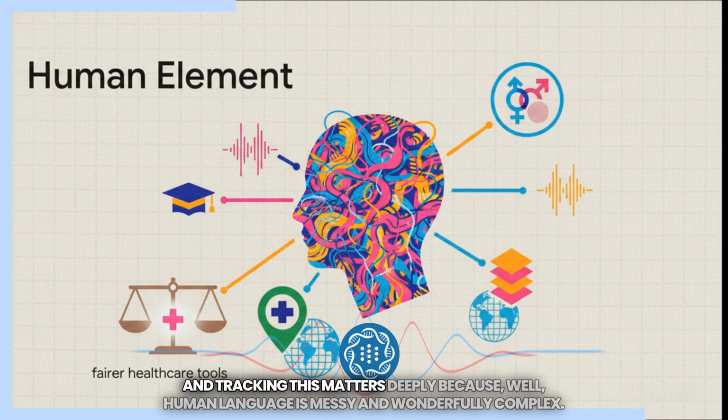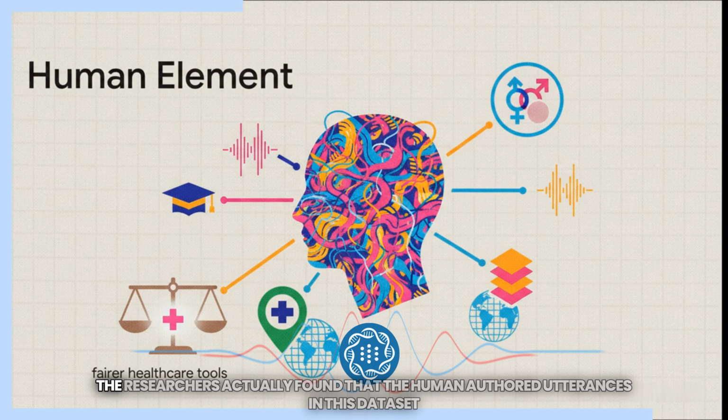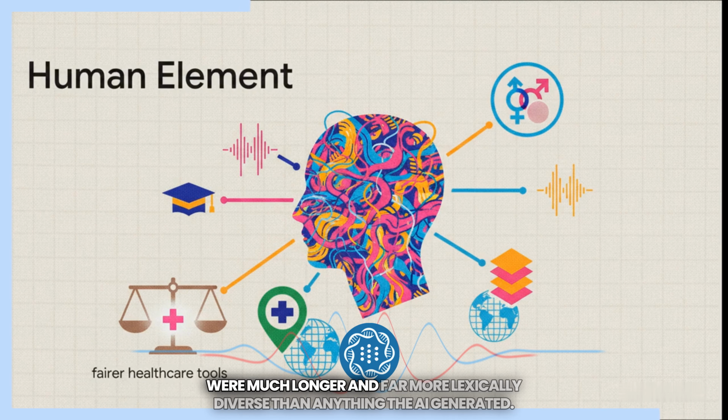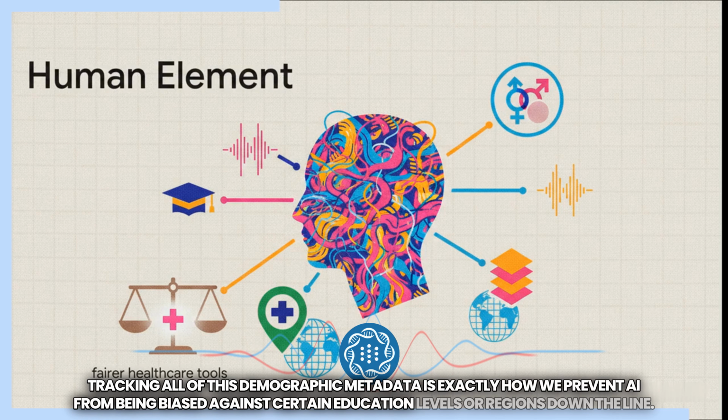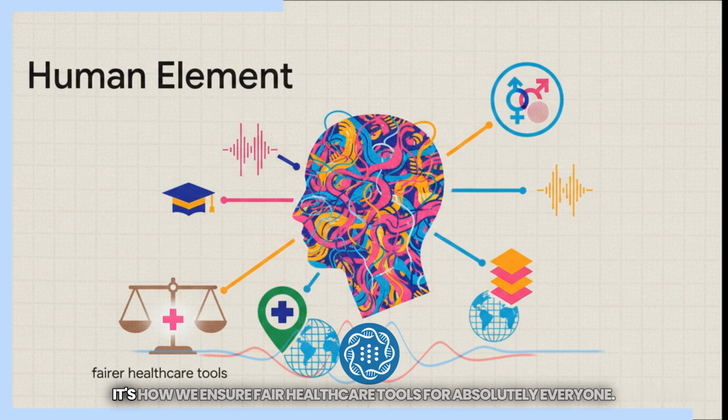And tracking this matters deeply because, well, human language is messy and wonderfully complex. The researchers actually found that the human-authored utterances in this dataset were much longer and far more lexically diverse than anything the AI generated. Lexically diverse just means that human speakers use a much richer, wider vocabulary, full of unpredictable phrases, whereas AI tends to sound repetitive and sterile. Tracking all of this demographic metadata is exactly how we prevent AI from being biased against certain education levels or regions down the line. It's how we ensure fair healthcare tools for absolutely everyone.